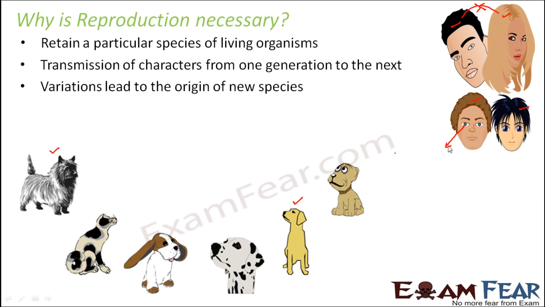Now in the earlier example, when this guy gets married and he and his wife give birth to their children, maybe some of them might have blue eyes. The blue eyes at that time will not be a variation, it will just be an inherited trait. So these variations over a period of time can actually give rise to new varieties, and new species. Thus, variation is very important, and variation exists due to the process of reproduction.